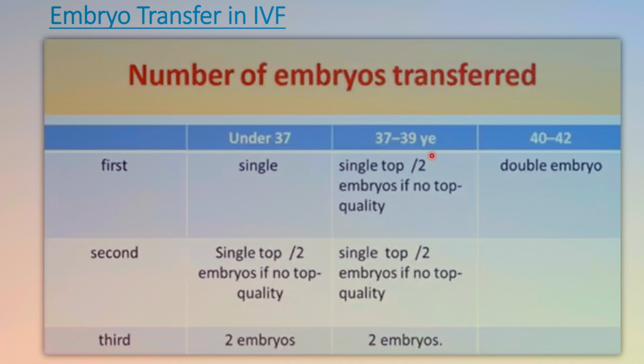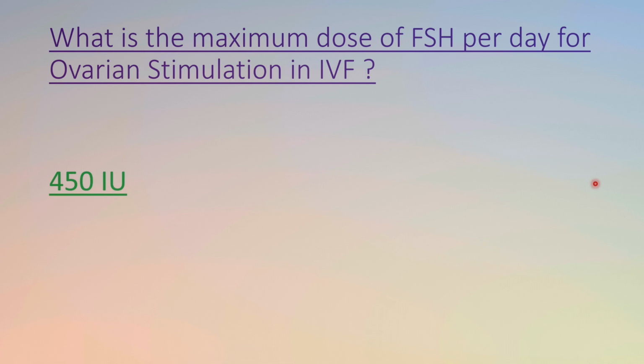But when the age of the woman is between 37 to 39, in the first cycle we offer a single top quality embryo or 2 embryos if no top quality is available. In the second cycle, same thing: a single top quality embryo or 2 embryos if no top quality is available. And in the third cycle, we have to offer 2 embryos. Okay, now when we talk about the age 40 to 42 years, in the first cycle we have to offer double embryos.